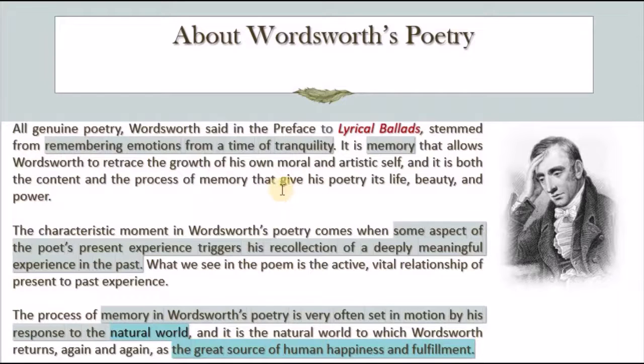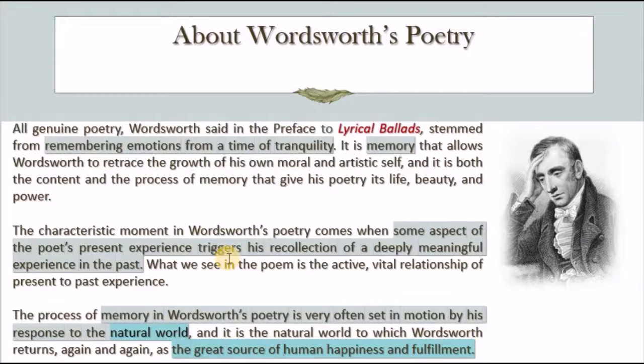Okay, so the characteristic moment in Wordsworth's poetry comes when some aspect of the poet's present experience triggers his recollection of a deeply meaningful experience in the past. So there is something in the present moment. Maybe you have seen something in front of you. Maybe you are dealing with someone. Maybe some event happened. And this event or this thing or this person suddenly triggered in you a memory of the past, and you remembered something else.